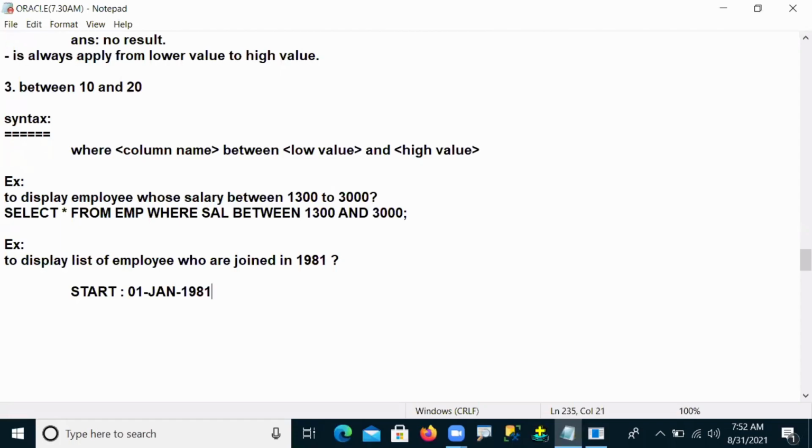When did it end? On 31st December 1981. So there is a starting value and an ending value. Can I say the starting value is called the lower value? Yes, of course. Ending value, can I say higher value?